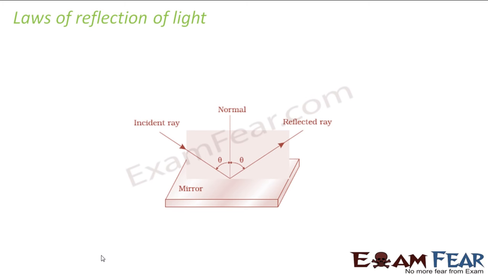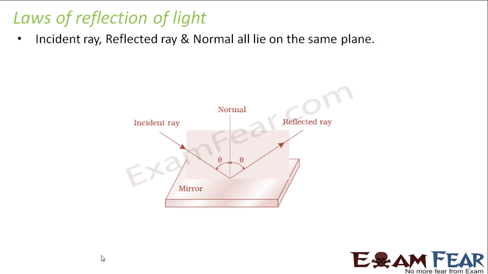phenomena. So the laws of reflection, as everybody knows, what are the laws of reflection? It says that the incident ray, reflected ray and normal all lie on the same plane. So which is the incident ray? The ray which falls on the boundary. So what are we saying? We are saying that a ray of light comes and falls on a boundary through which it cannot cross. That ray of light which falls on the surface is the incident ray. What is the reflected ray? The ray which bounces back. That is your reflected ray, right?